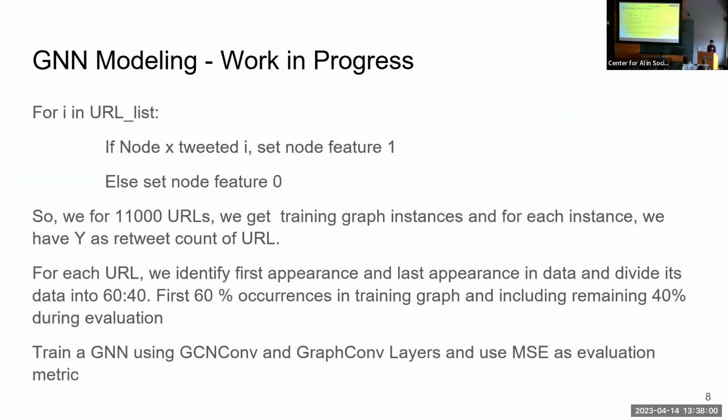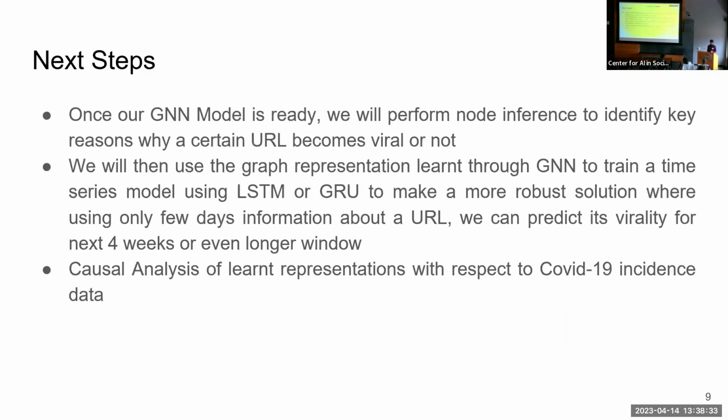So let's talk about how these graphs are created. If you have 11,000 URLs in the data, then you get 11,000 instances of training data, because for every URL we just see who tweeted or retweeted it. Those nodes get activated, and then we train a graph-level prediction task for the retweet count. On the test data, using the first 3 weeks as training and the last 1 week as test, we evaluate the performance of the graph neural network model. Right now we are training the model because this is a very giant graph of 100K nodes with so many edges, and it is getting trained.